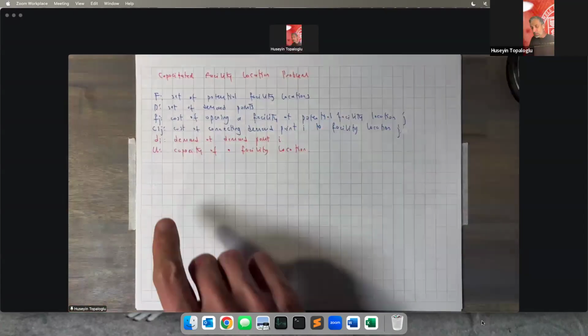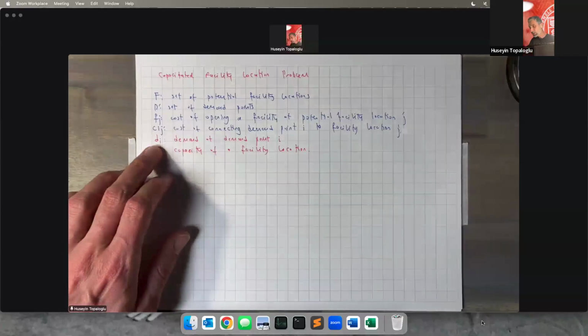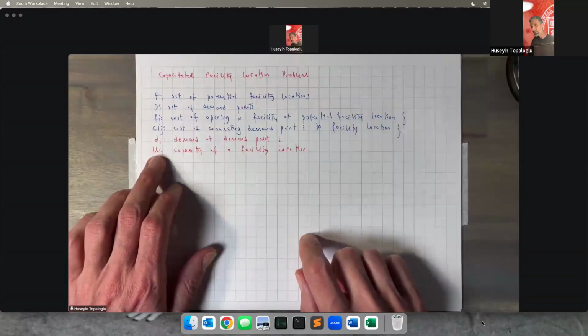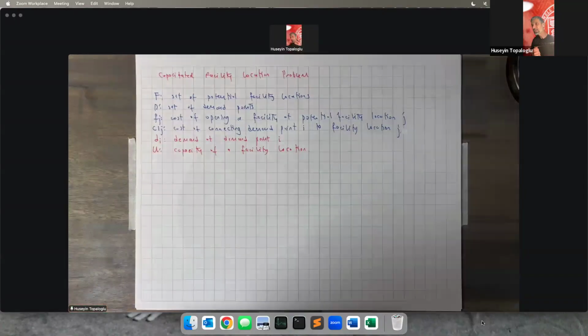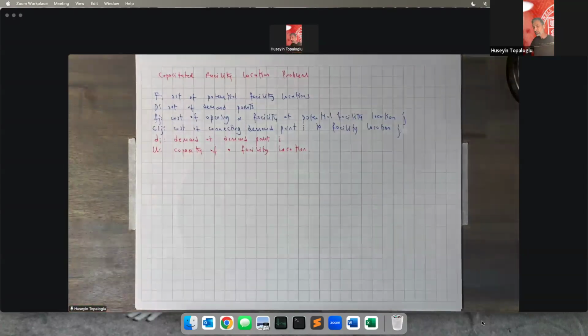So whenever we connect demand point I to a facility location, we're going to impose a demand of DI on that facility location and use up its capacity. So the total demand that we impose on a certain facility location is not going to exceed the capacity of that facility location. Okay, so that is the capacitated facility location problem.